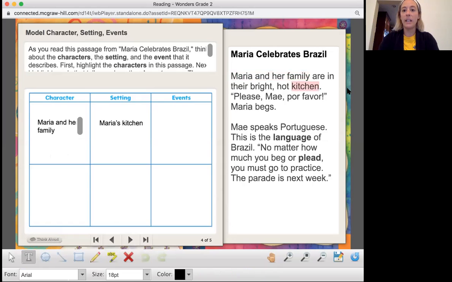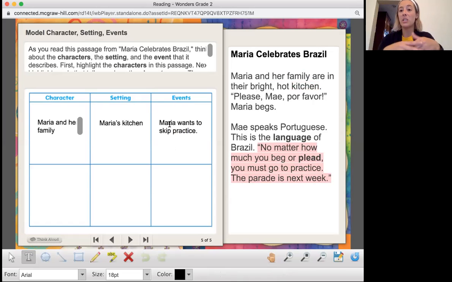Now we already highlighted setting in their bright, hot kitchen, but I'm gonna save myself some time and I'm not gonna write bright, hot kitchen. I'm just gonna write Maria's kitchen. That's where they're at. That's the setting. And the events is what is happening, okay? Now we highlighted how much you beg or plead, you must go to practice. The parade is next week.